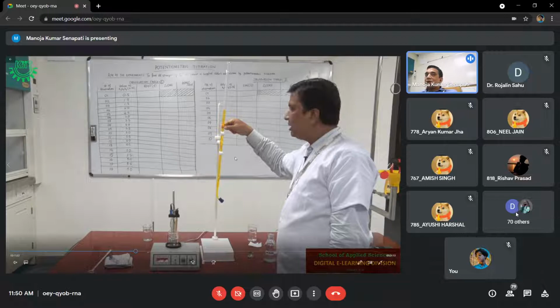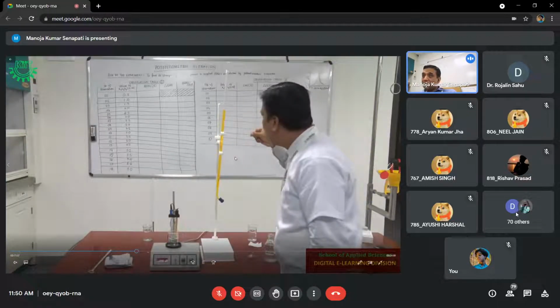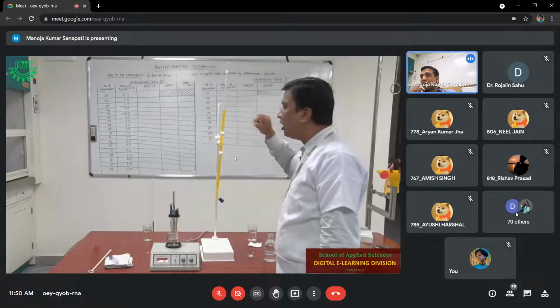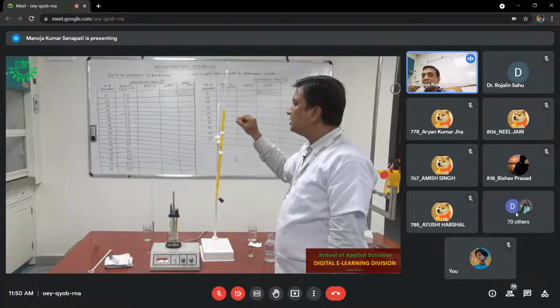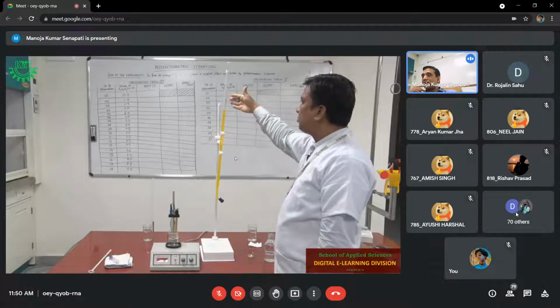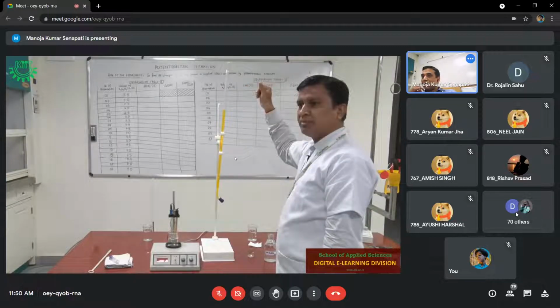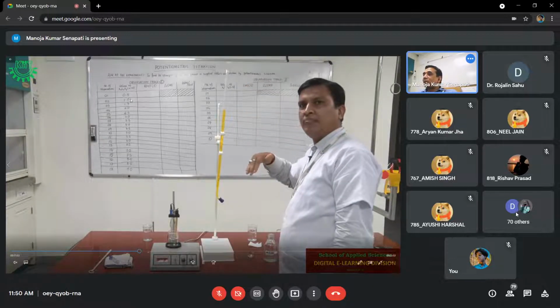And in the burette already we have taken potassium dichromate solution. I have told you the burette has been rinsed with potassium dichromate, and after rinsing we are filling the burette with potassium dichromate and adjusted the volume to any whole number. We have started our burette reading from any whole number so that it will be easy to add 0.5. Okay.